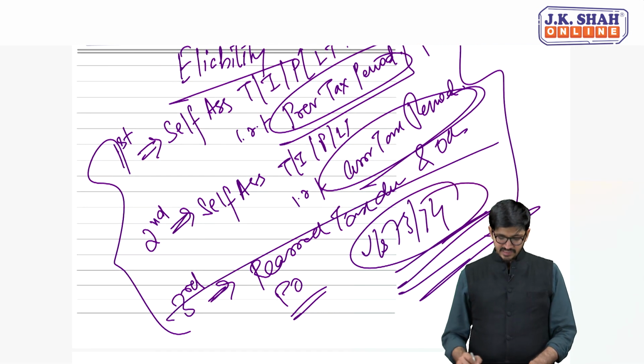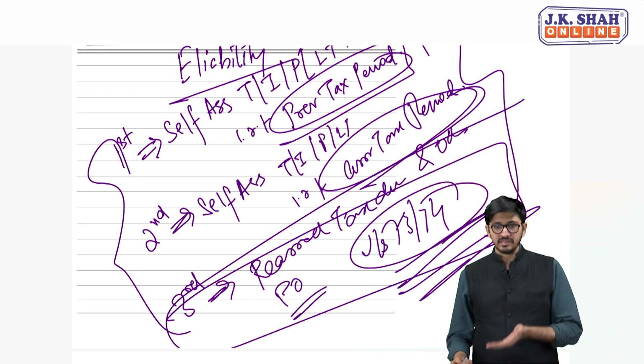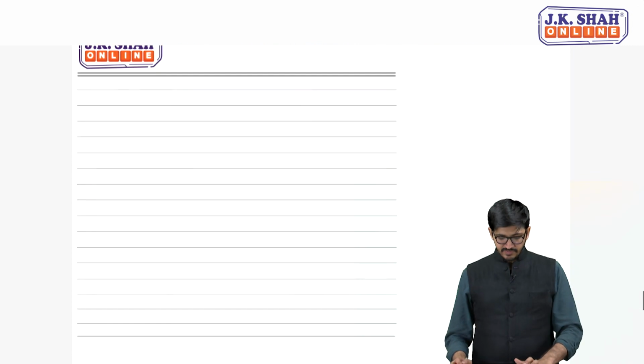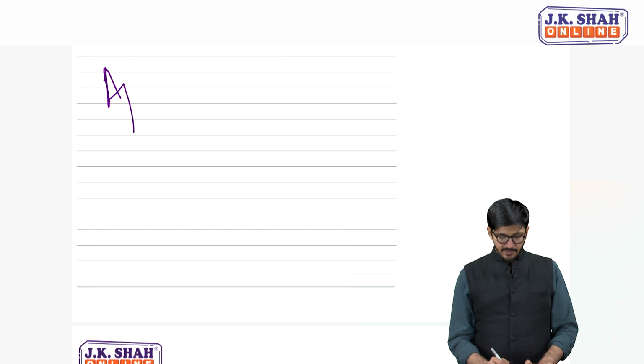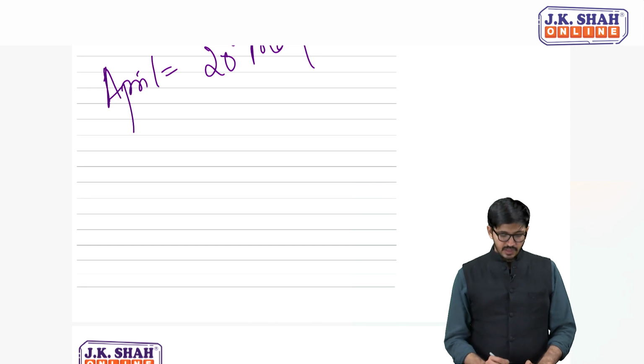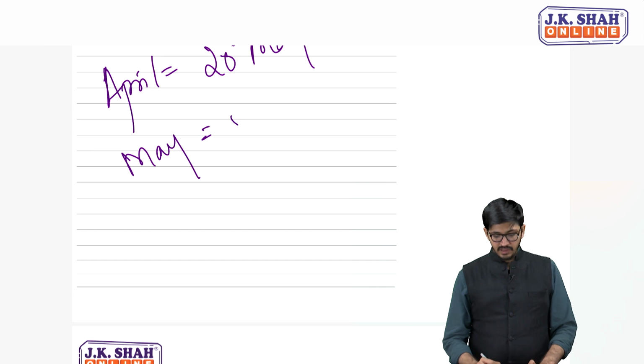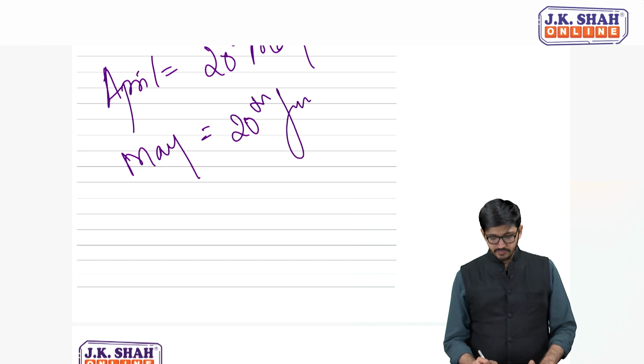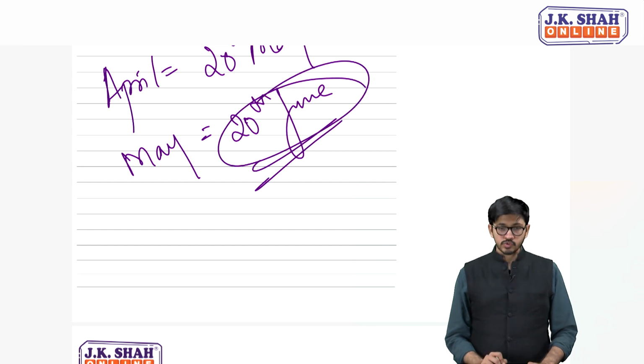Keeping the third part aside, first it's important that you understand that, let's say for example, April's tax liability has to be discharged on 20th May, considering he is a normal taxpayer, and he did not pay on 20th May. Then May's liability will come due on 20th June. On 20th June, if he wants to pay May's liability, he cannot do that.